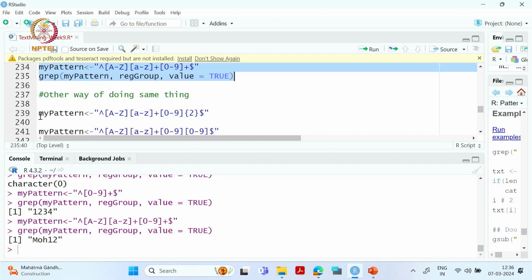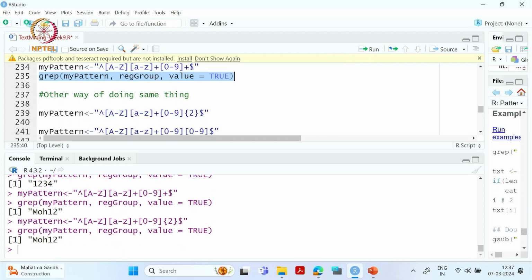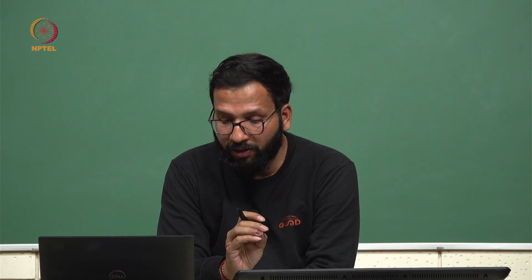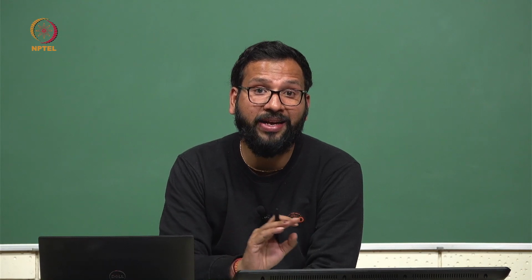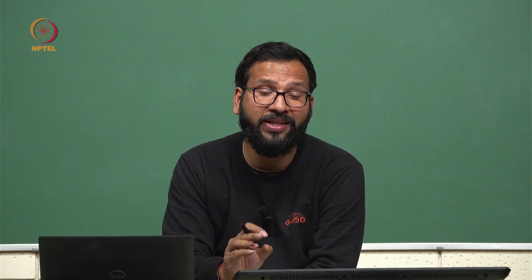If we do like this and now call our grep function, it is matched. If I put 3 here and now call this, it is showing character 0. That means there is no such word available in this particular data set which ends with exactly 3 digits.